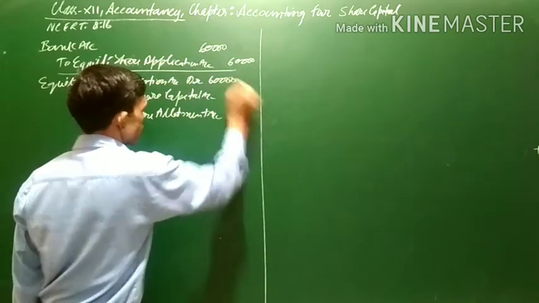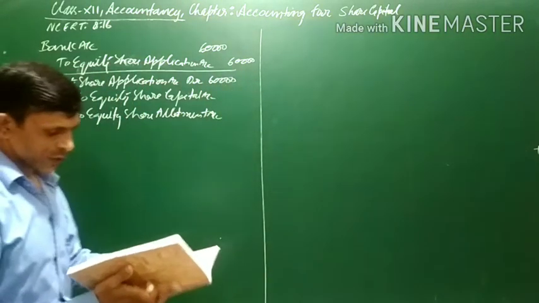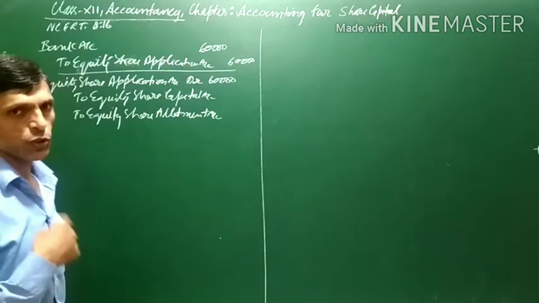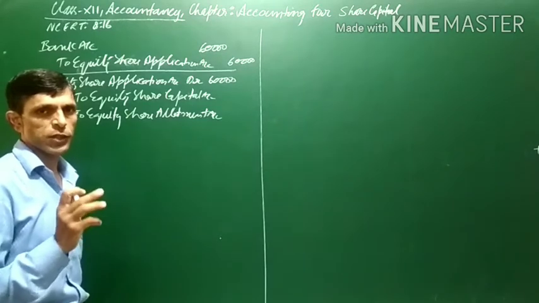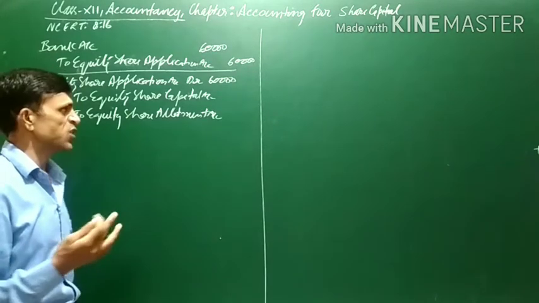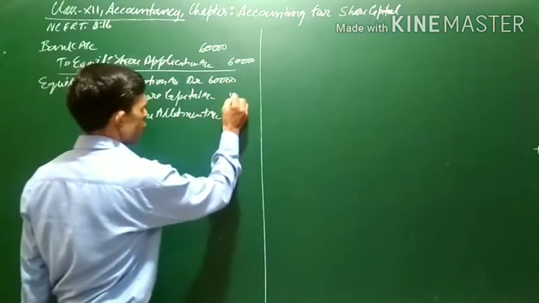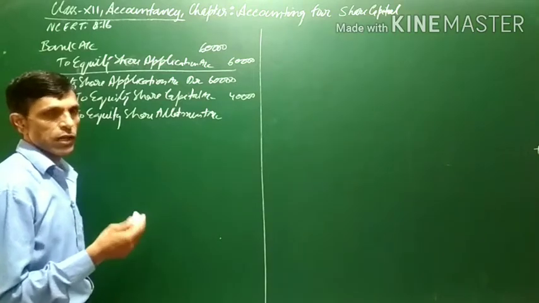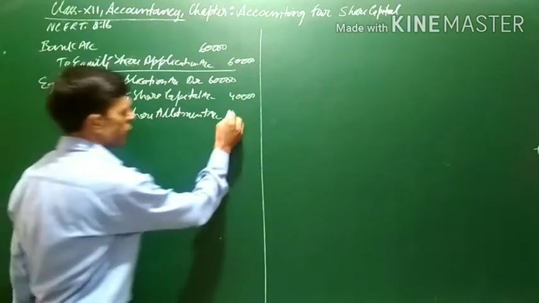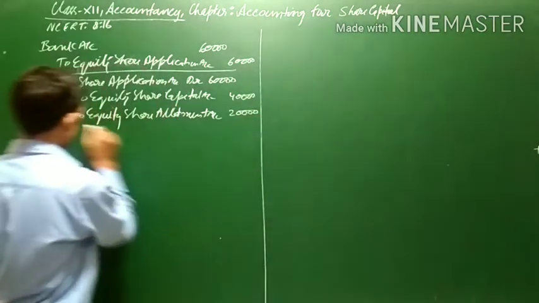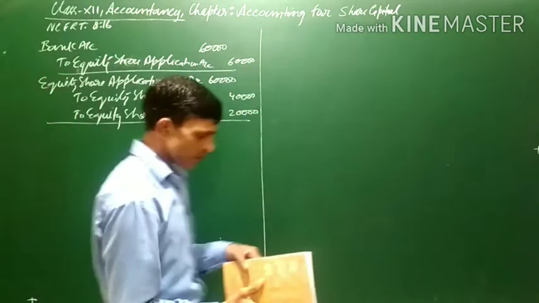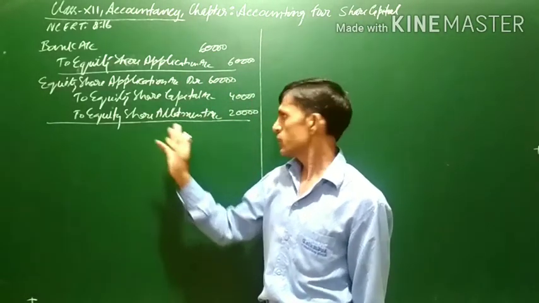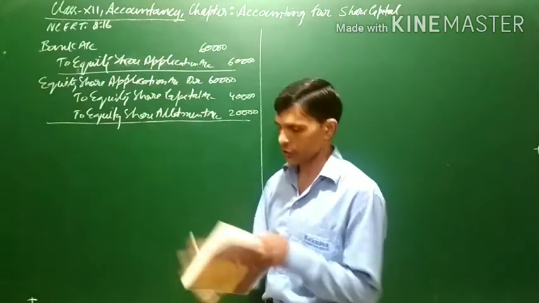Out of this 60,000, only 20,000 shares are issued. So 20,000 shares at 2 rupees per share will be transferred to share capital account, because the application money was 2 rupees per share and only 20,000 shares were issued. So for share capital only 40,000 rupees will be transferred, that is 20,000 into 2, and the rest of the amount, 20,000, the money overpaid on application, will be transferred to share allotment account. This will be the second journal entry. The narration will be: being equity share application money transferred to share capital and excess adjusted towards allotment.